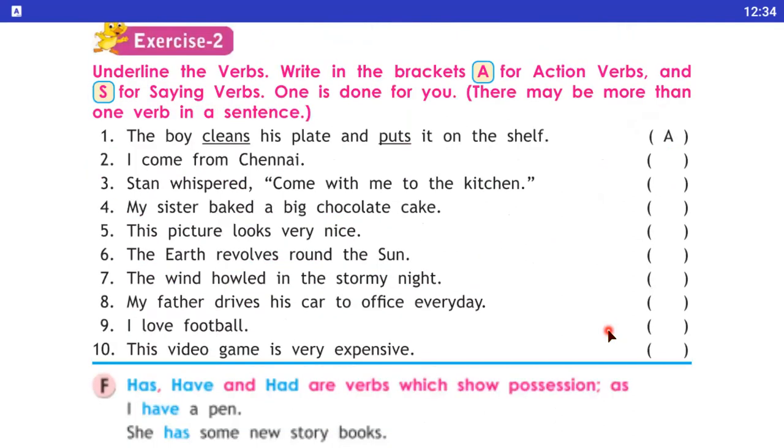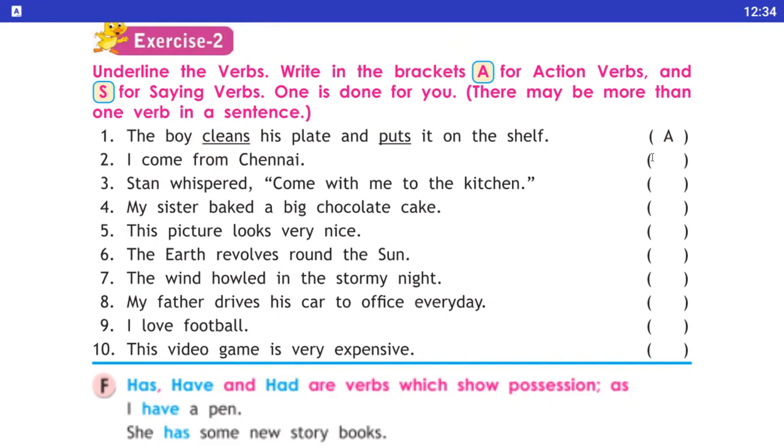Okay. Underline the verbs, and write in the brackets A for action verbs. Okay students, notice that we use A for action verbs and S for saying verbs, and one is done for you. There may be more than one verb in a sentence. Okay, एक sentence में एक से ज़्यादा verbs भी हो सकती है. So first sentence, "The boy cleans his plate and puts it on the shelf." So here we use A for action verb. So here cleans and puts are action verbs.